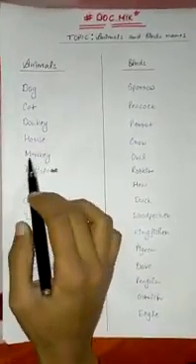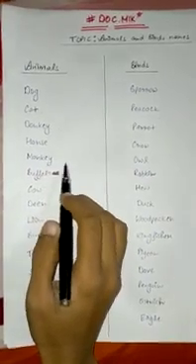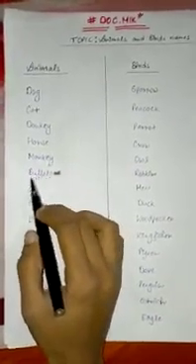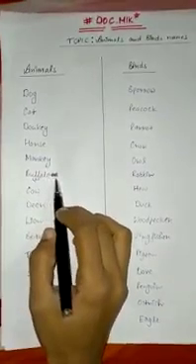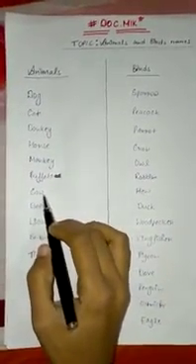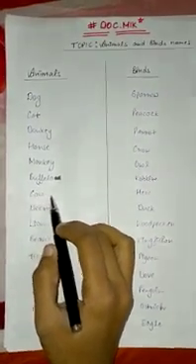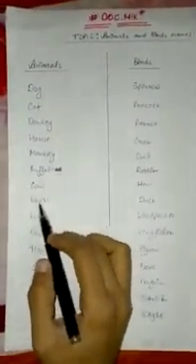Fifth is monkey, M-O-N-K-E-Y, monkey. Next is buffalo, B-U-F-F-A-L-O. Our sixth is cow, C-O-W, cow. Next is deer, D-E-E-R, deer.